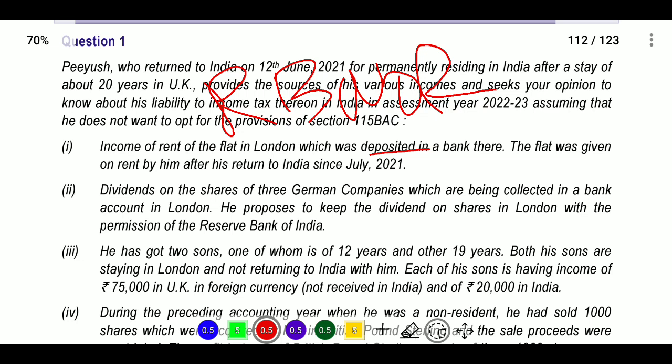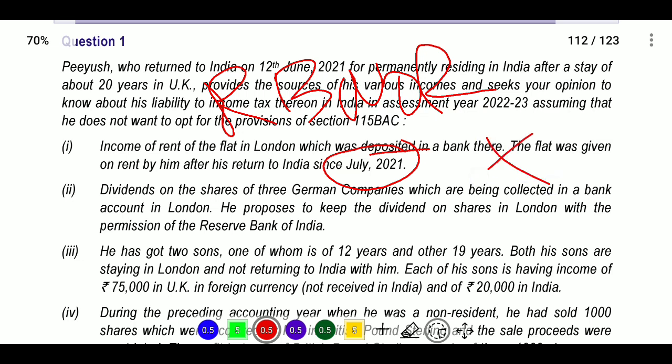The flat was given on rent by him after his return to India since July 2021. So it is accruing outside India and received outside India. He is a resident but not ordinary resident, so it is not taxable in the hands of India. He is not taxable here.